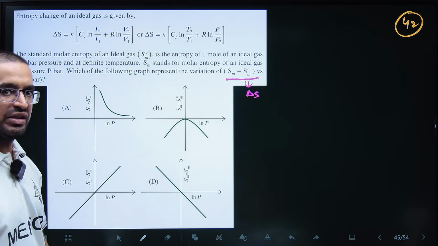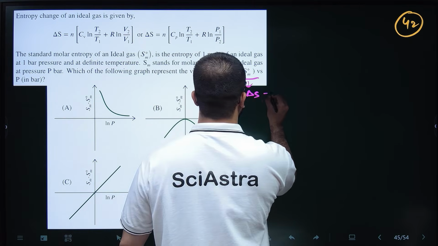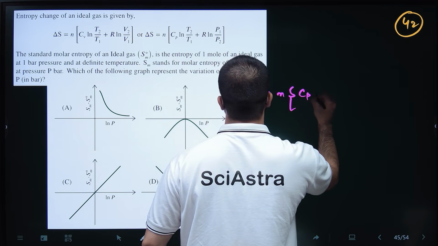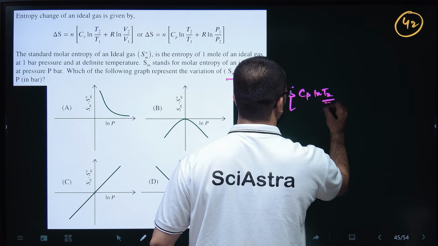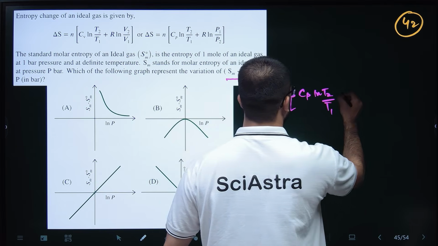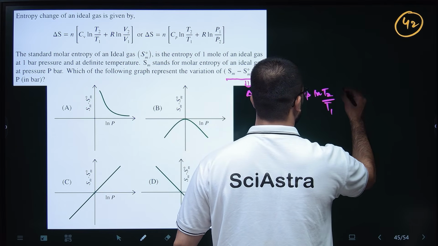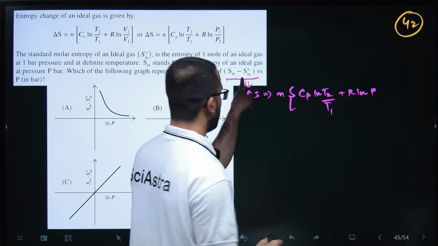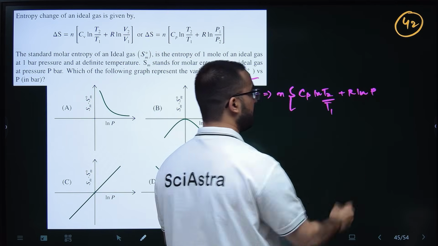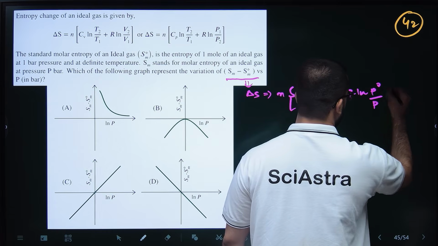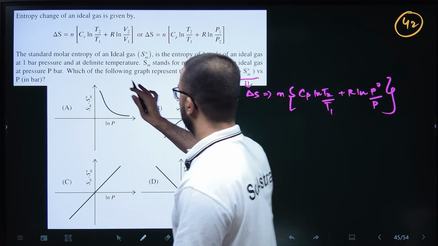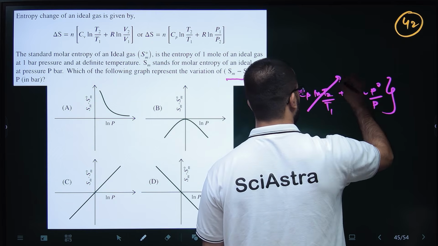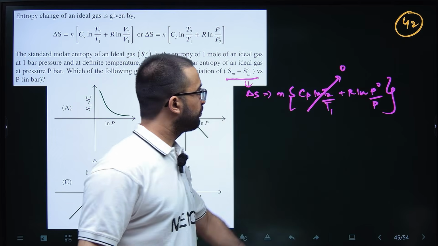And the delta S equation is this: N Cp ln T2 by T1 plus R ln P1 by P2, where P2 is the standard pressure P naught. They said that the temperature is constant, so the whole Cp term is basically 0, nothing else.